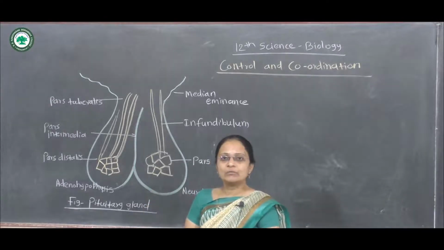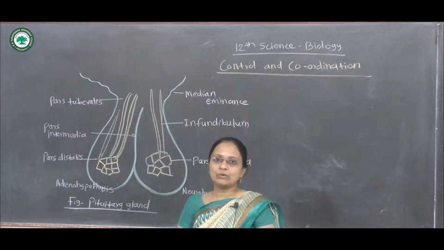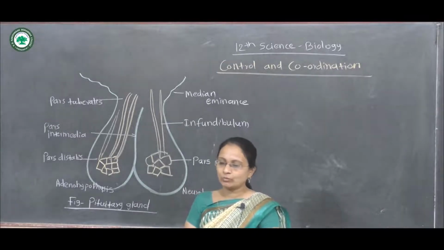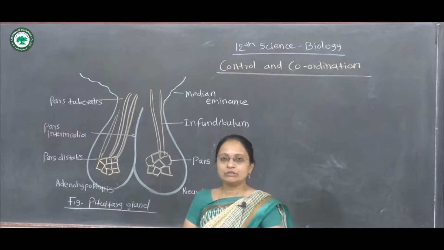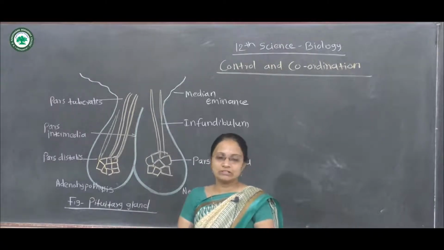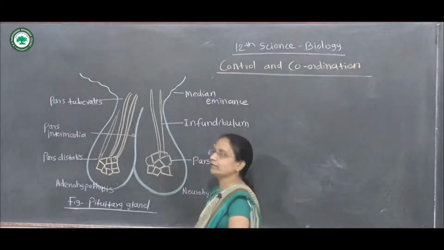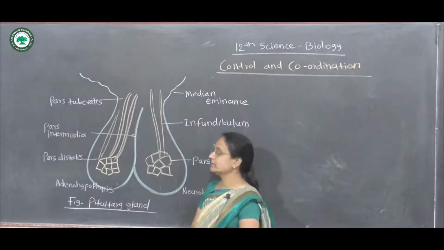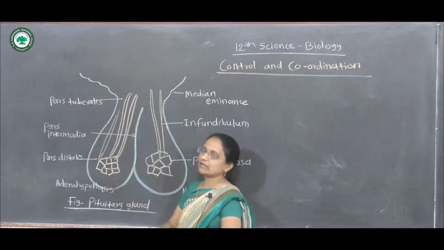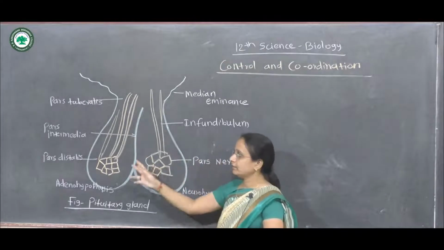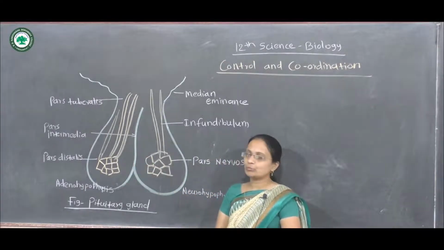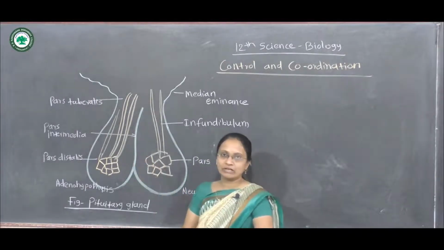Now, this adenohypophysis, as compared to the neurohypophysis, is the largest lobe of the pituitary gland, which is made up of mostly cellular structure. It is again divided into three parts, that is the pars distalis, the pars intermedia, which connects the anterior as well as the posterior lobe, and the pars tuberalis.